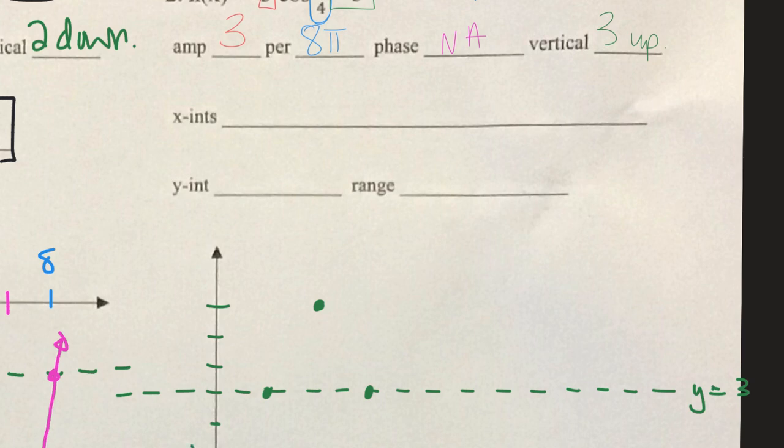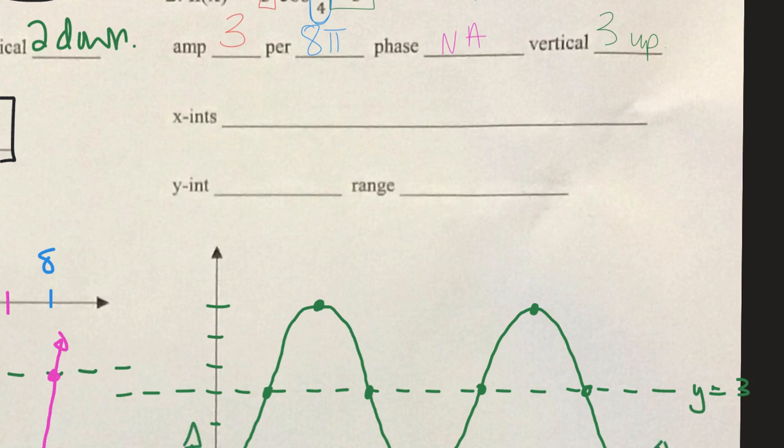Okay, so we make a smooth curve that connects these, right, to complete one cycle. And then we go ahead and we do a second cycle. So we have another minimum back at 16 pi. We have a maximum in the middle of 8 pi and 16 pi. And we have zeros in the middle of those. So to complete our 2 periods, we're going to make a graph that looks like that.